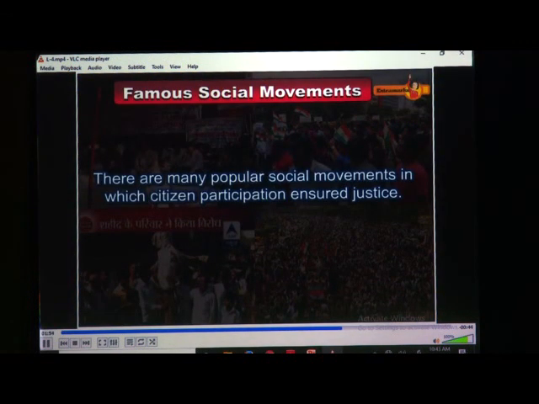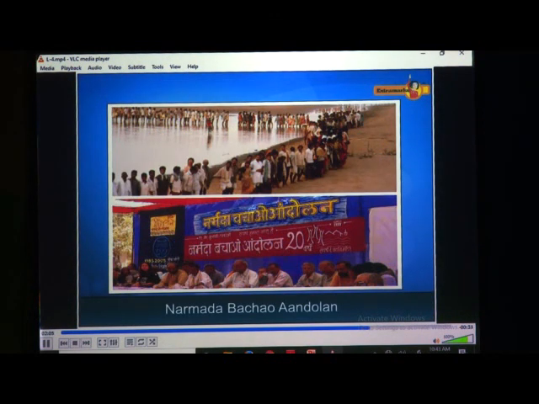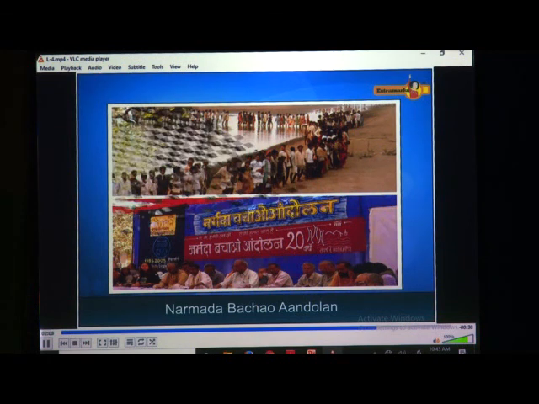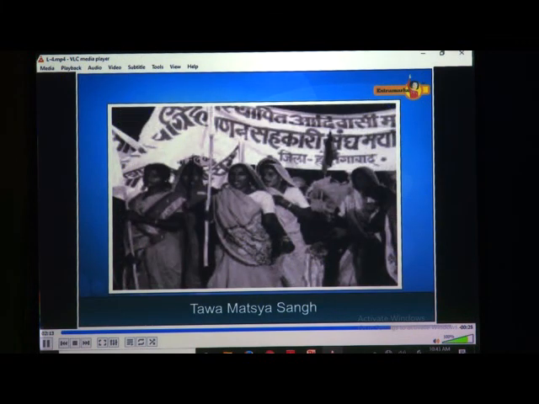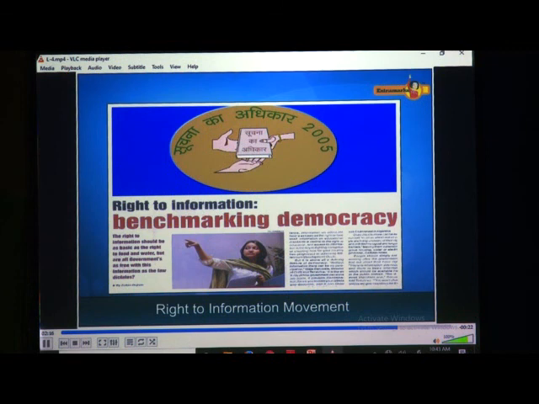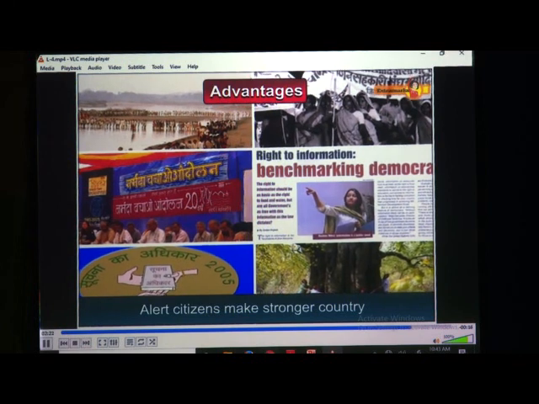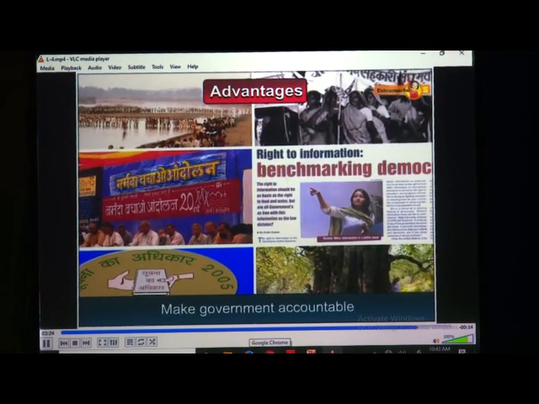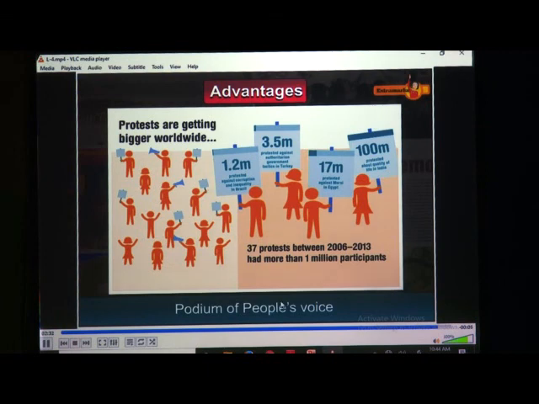There are many popular social movements in which citizen participation ensured justice and fair solution to long-standing problems. Narmada Bachao Andolan, Chipko Movement, Tava Matsya Sangh, Right to Information Movement. Such movements and actions alert citizens about the current situation of the nation. Also, these actions act as people's voice and strengthen unity among people.